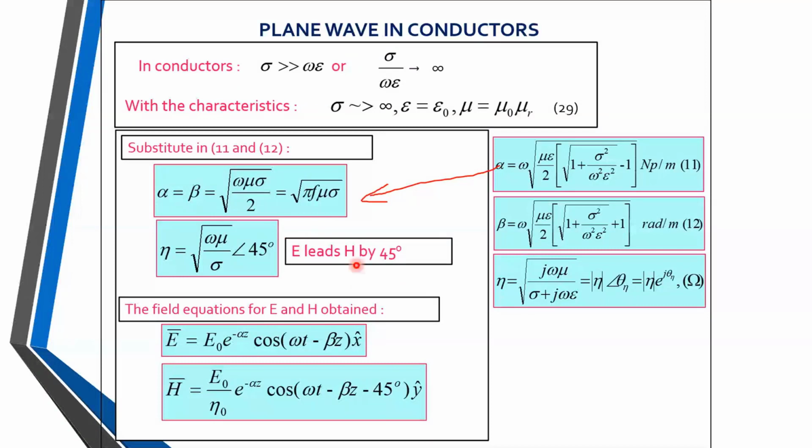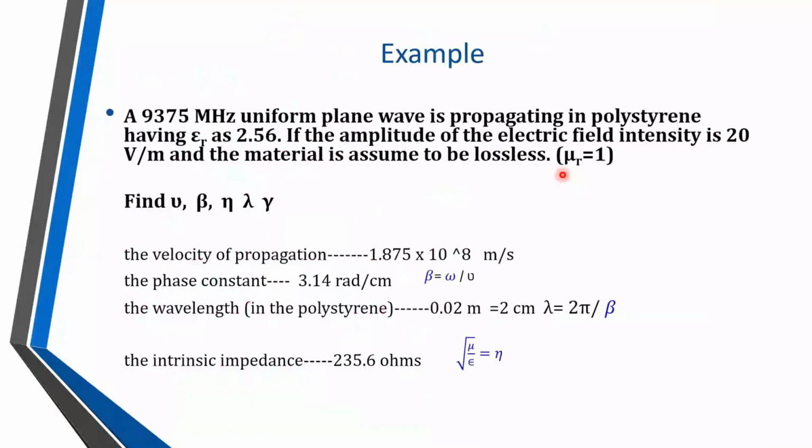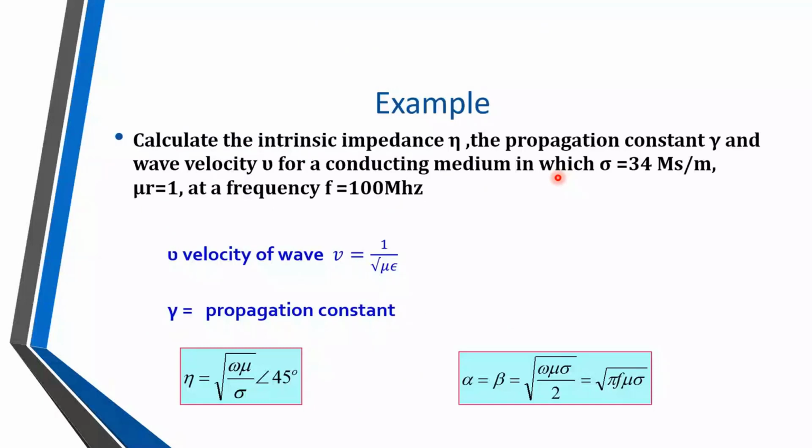Now let us come back to our example again. Consider this example: calculate the intrinsic impedance eta, the propagation constant gamma, and wave velocity v for a conducting medium in which sigma is equal to 34 mega Siemens per meter, mu r is equal to 1, at a frequency of 100 megahertz.